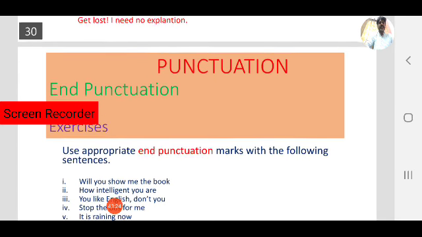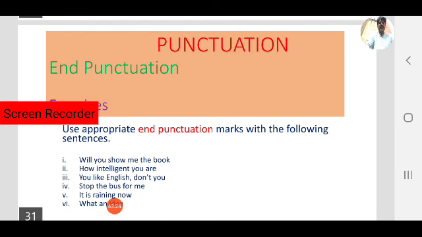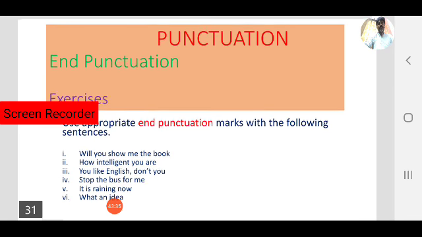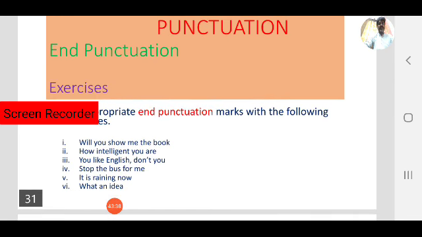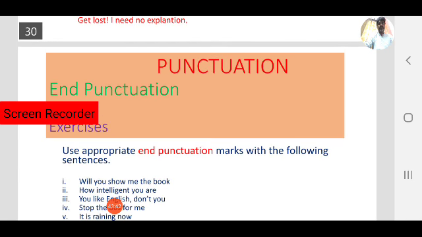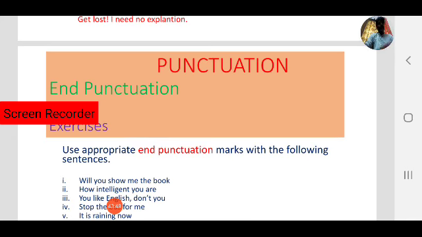Correct these sentences using appropriate end punctuation marks. Here, six sentences are there. This is your exercise assignment. Revise your notebook, what we noted down during this class, where we use end punctuation marks.